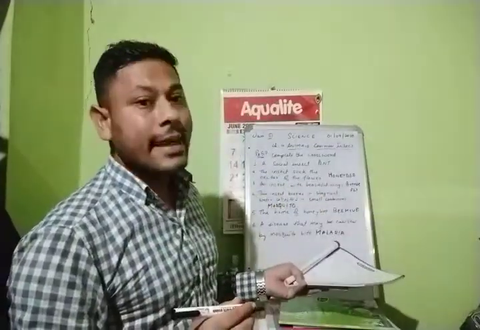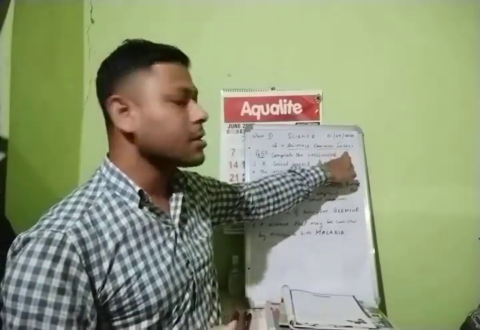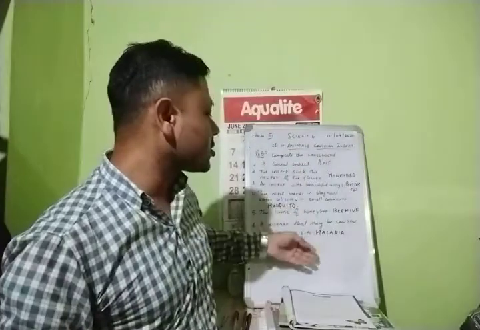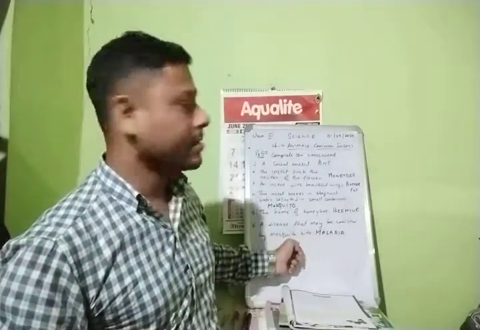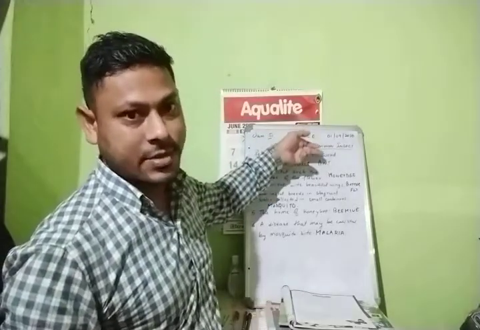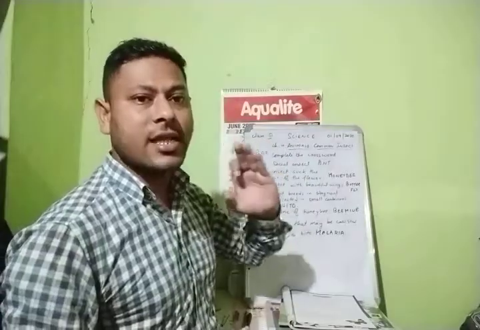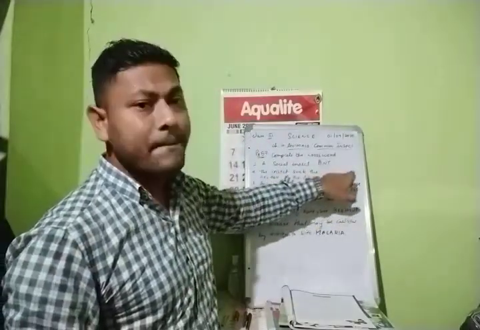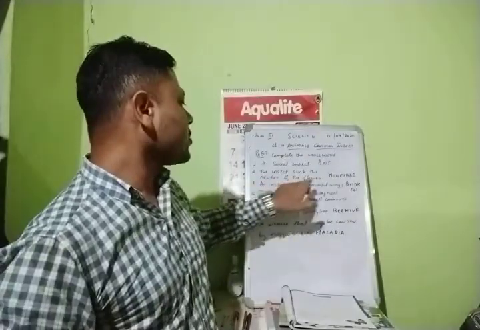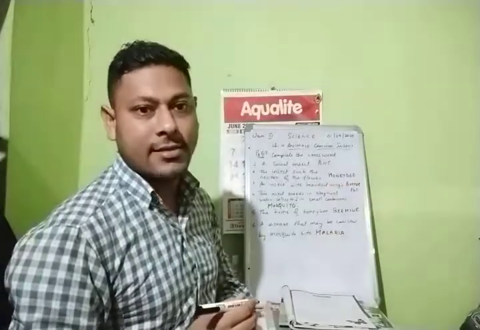So, these are the names of the insects that we have gone through in this chapter. Right? So, on the basis of these names of common insects, we got a few questions to understand. Like point number 1, name a social insect, ant. Right? Point number 2, the insect that sucks the nectar of the flower. Which insect sucks the nectar of the flower? It is the honey bee. Next, an insect with beautiful wings. Which insect has beautiful wings? That is the butterfly. Right?